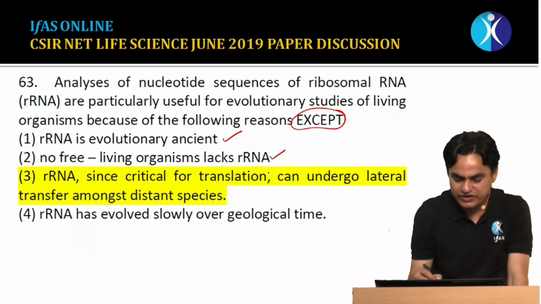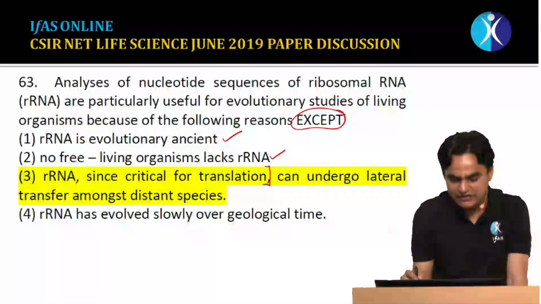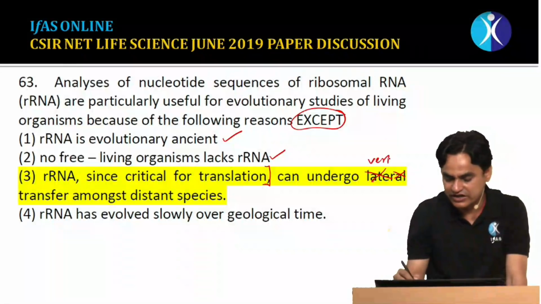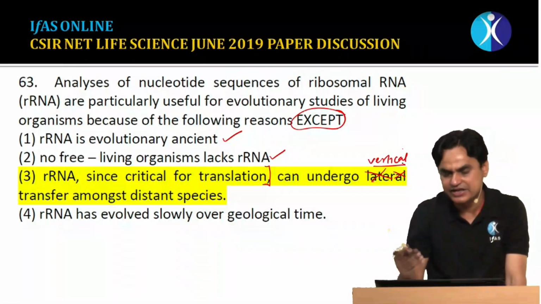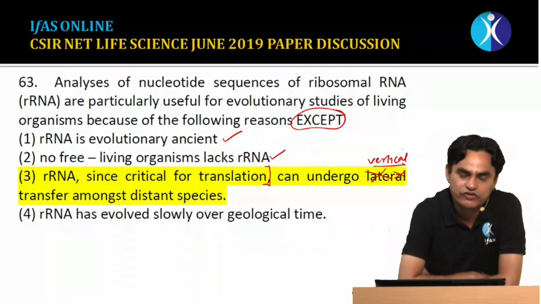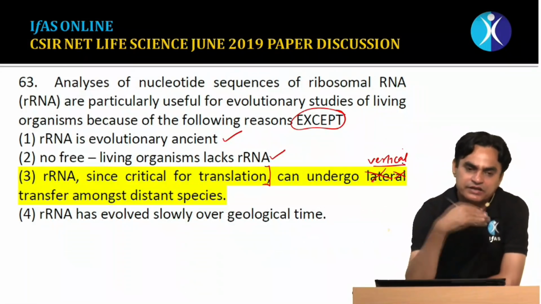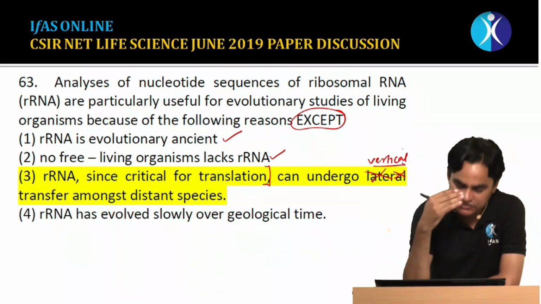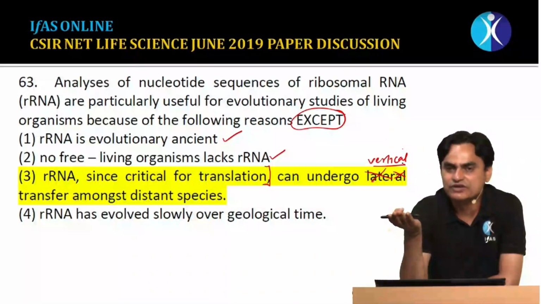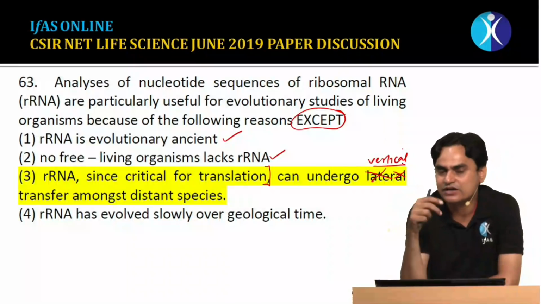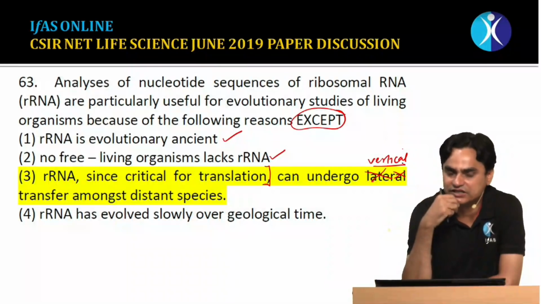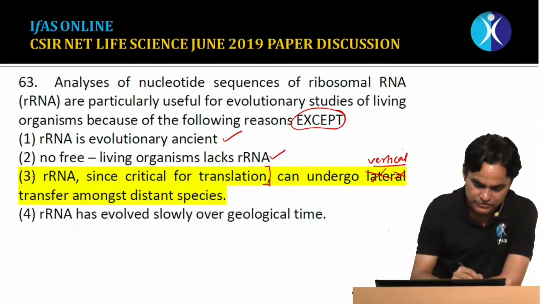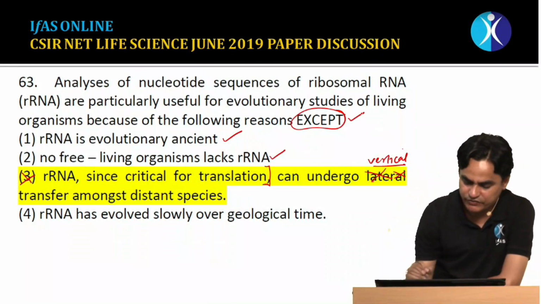rRNA, since it is critical for translation, can undergo lateral transfer. No, it doesn't undergo lateral transfer. There is always a vertical transfer. Any DNA which is laterally transferred cannot be utilized for phylogenetic studies. Only the DNA which is transmitted from father to son to grandson in a lineage, a molecular marker, could be utilized for molecular phylogeny. If there is lateral transfer, it has no role in phylogeny. So the third statement is false, and we have to find the exception.